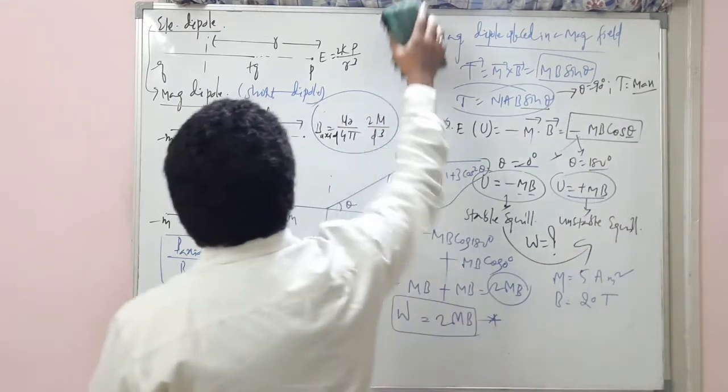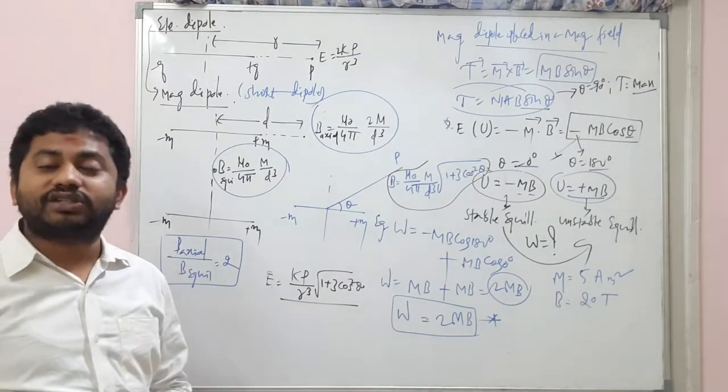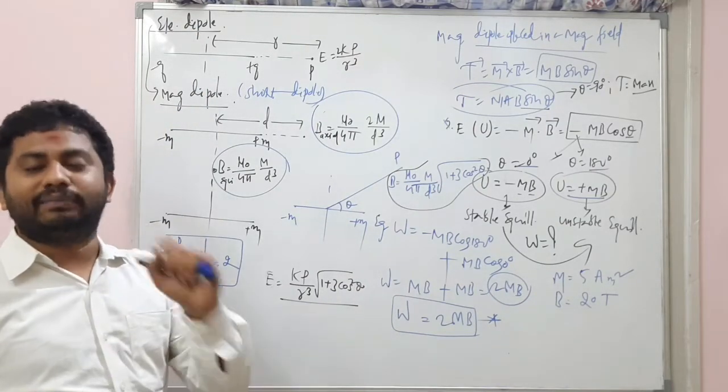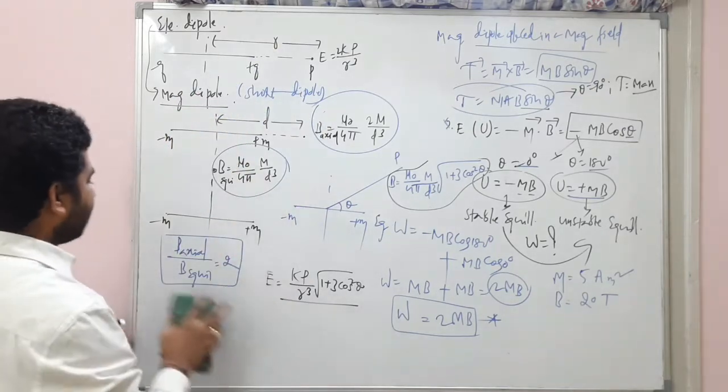And we'll be moving into the next concept called time period of oscillation of a bar magnet when it is kept in a uniform magnetic field. I'm just rubbing this.